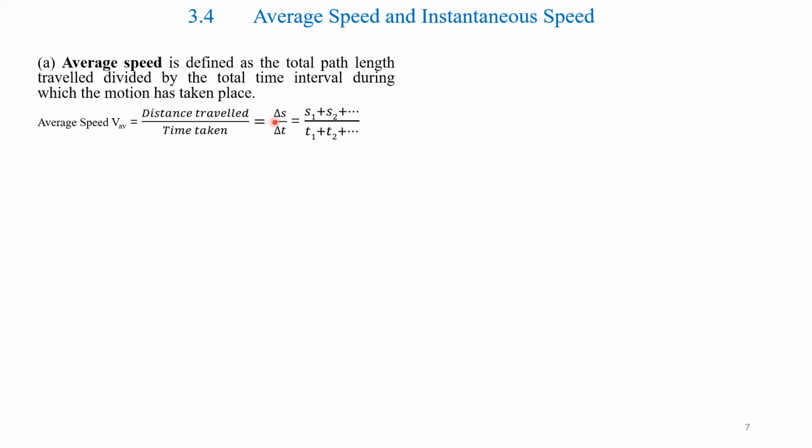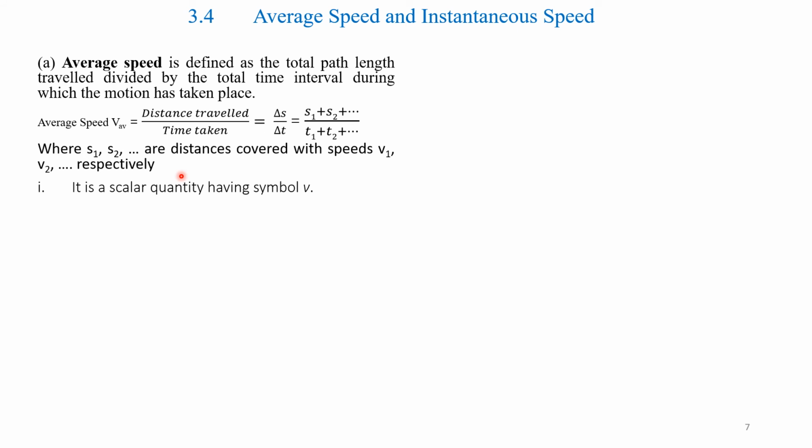That is equal to del S divided by del T. That is equal to S1 plus S2 plus etc., divided by T1 plus T2 plus etc., where S1, S2 etc. are distances covered with speeds V1, V2 etc. respectively. It is a scalar quantity having a symbol V.